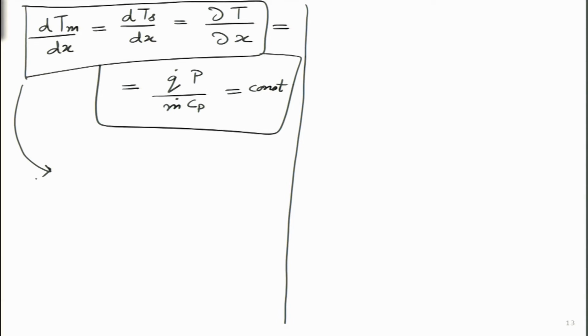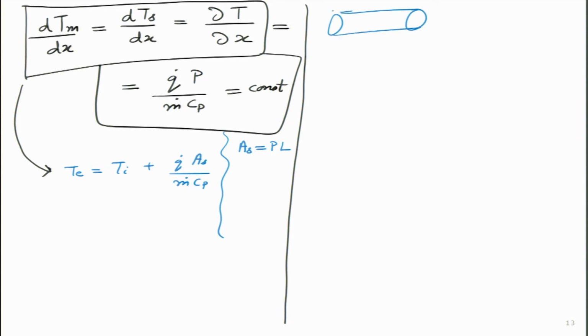From the previous slide, I will just copy one equation that I have written, which is exit temperature is inlet temperature plus Q dot As divided by m dot Cp. So, two parameters I want to introduce over here. As I will write as perimeter of the tube multiplied by its length, and this is very simple because if this is the perimeter of the tube and this is the length, then the whole surface area As is simply perimeter into length, and for a cylinder the perimeter value is 2 pi r naught, because the perimeter is a circle.